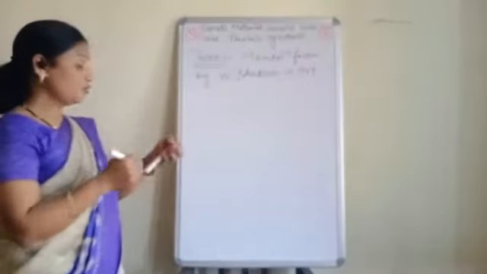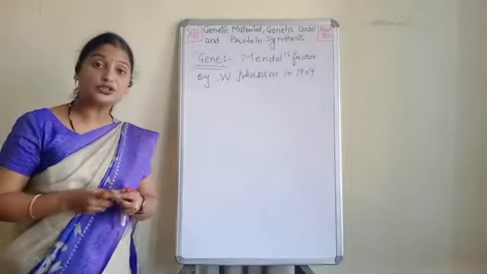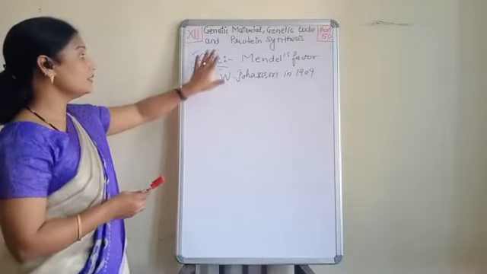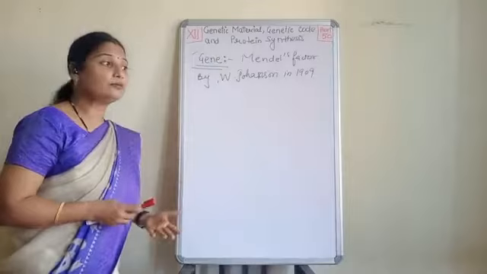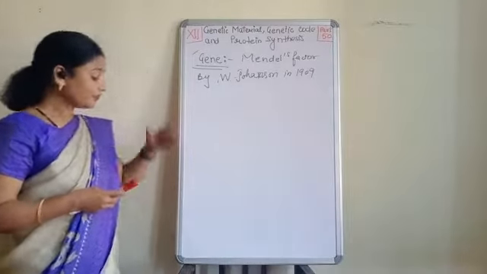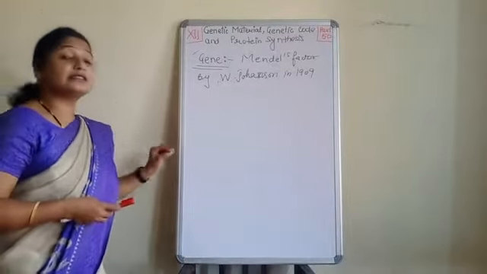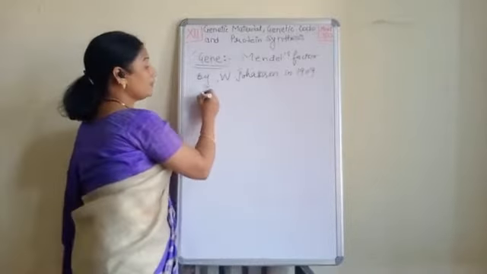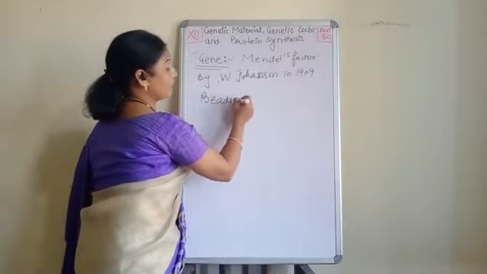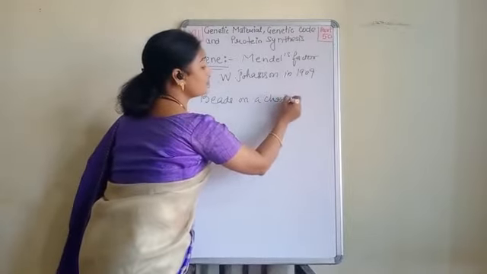He was the first scientist who gave the name gene to the factor. Now, before this, it was considered that these genes are beads on a chromosome.